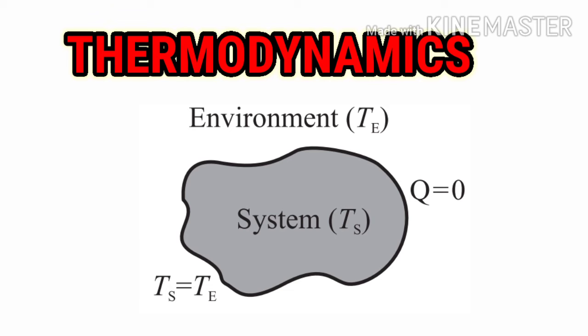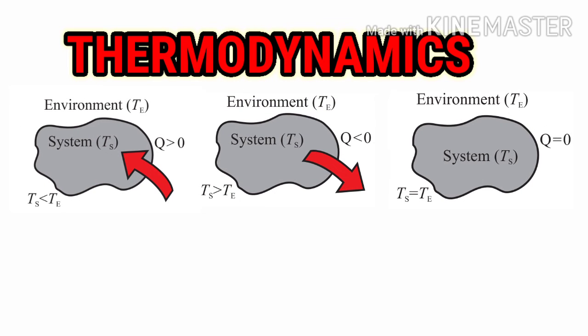Now you can get one thing: if there is no heat transfer, Ts is equal to Te, meaning the temperature of the environment and the temperature of the system are the same. Then you can see the two, the environment and the system, are in thermal equilibrium. You can get it very easily, because as there is no heat transfer, there is no loss or gain of heat between the system and the environment. This condition happens when the two come to an equilibrium state. Thus Q will be 0. There will not be any heat transfer.